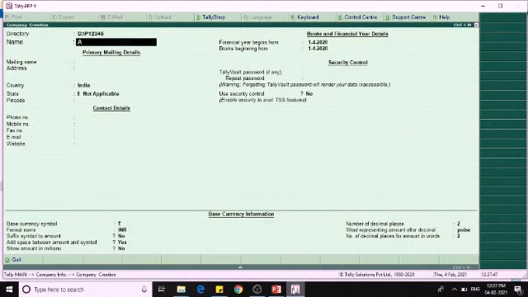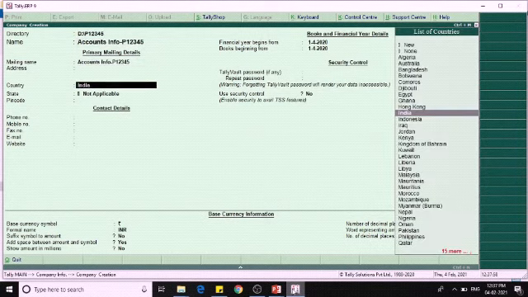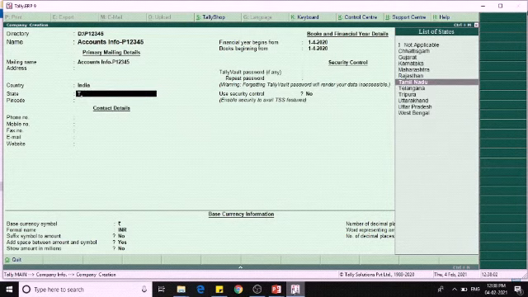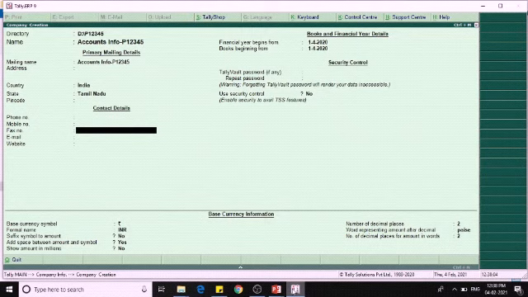Name as Accounts Info P12345. If you want to fill in these details, you can also fill them in. So the company has been created.